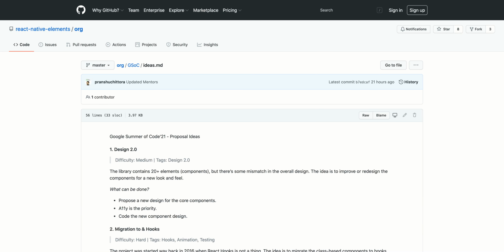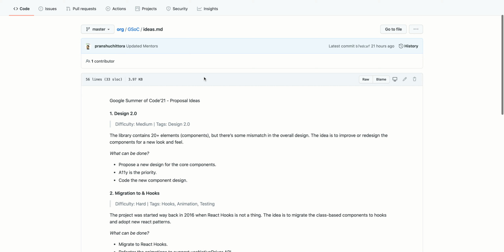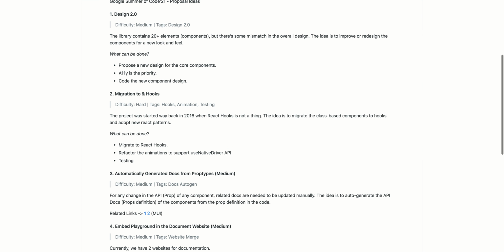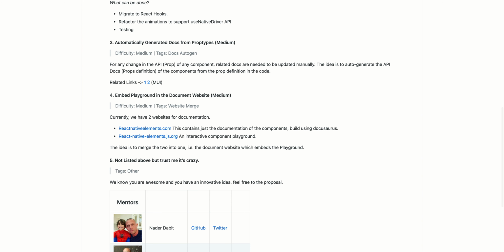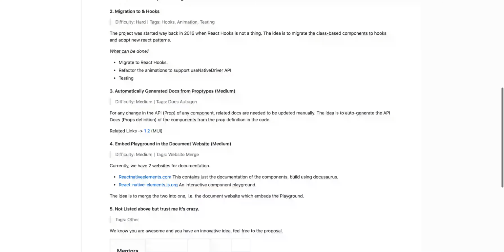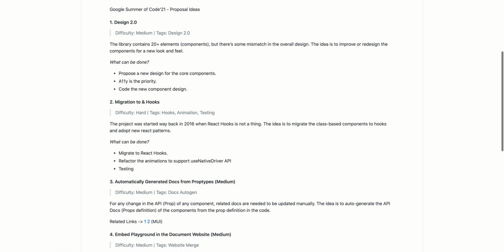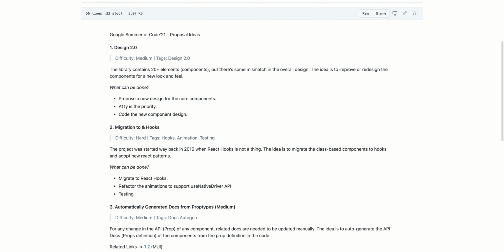So what ideas has the company themselves proposed? They normally propose some idea list. So here's their idea list that they have proposed. There are 4 ideas. So this is really nice. And the fifth one is if you have any idea, then you can propose that as well. So there are like 3 medium in these 4 and 1 difficult.